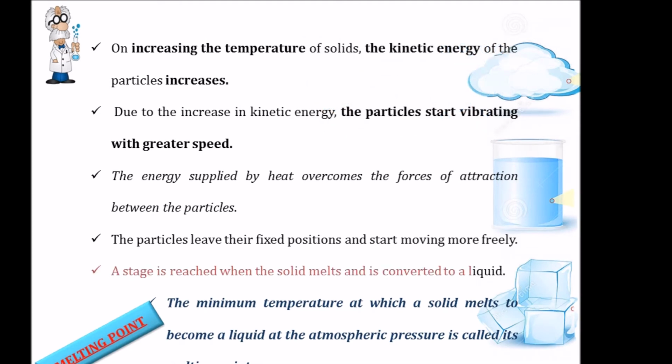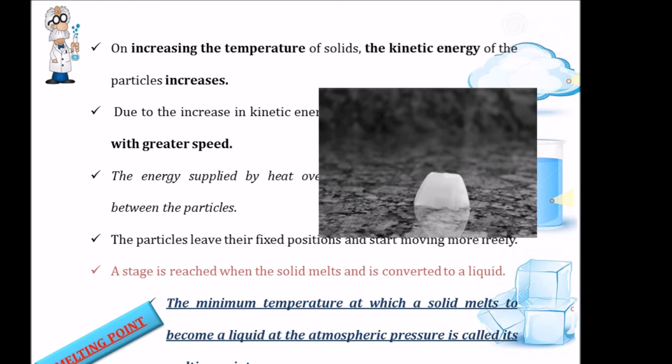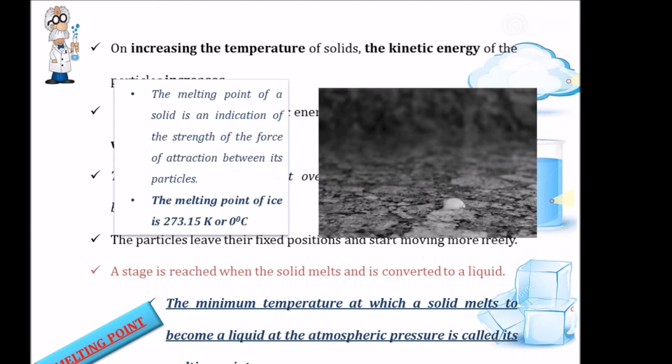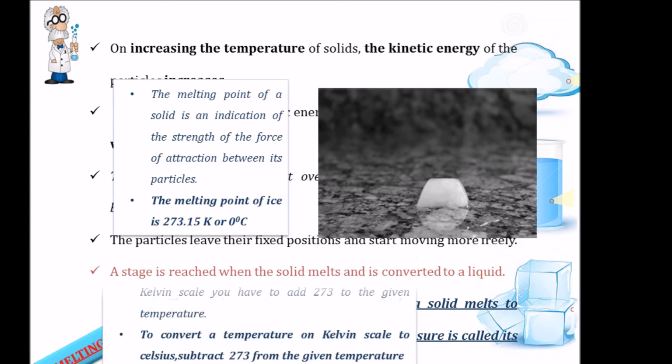So a stage is reached when the solid melts and is converted to liquid. The minimum temperature at which a solid melts to become a liquid at atmospheric pressure is called the melting point. In simple words, the minimum temperature at which a solid melts to liquid is termed the melting point. We can also say that the melting point of a solid is an indication of the strength of the force of attraction between particles. Now the melting point of ice is 273.15 K. For convenience, we always round it and say that it is 273 K. In Celsius, it is 0 degrees Celsius.